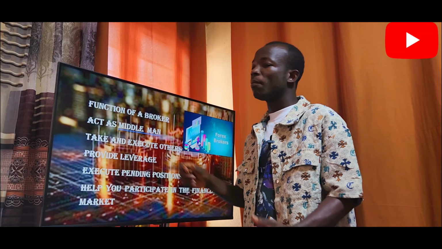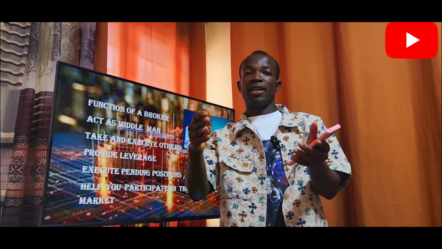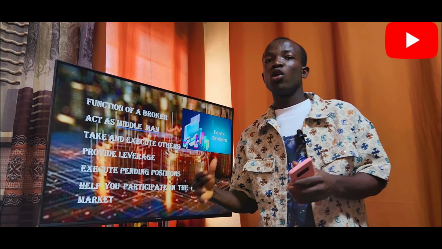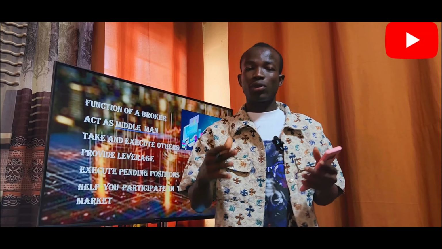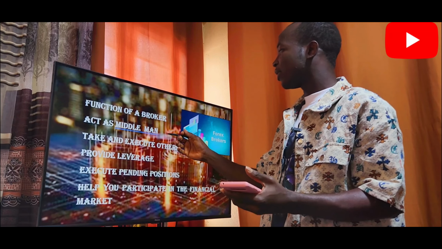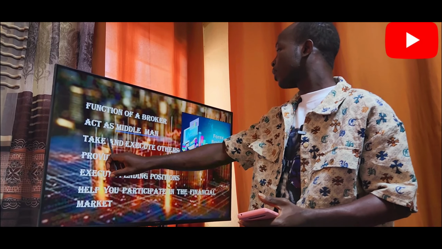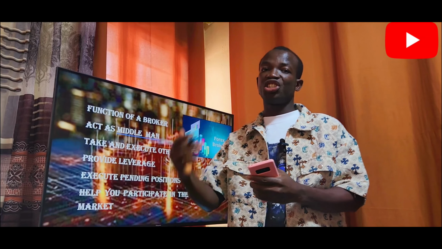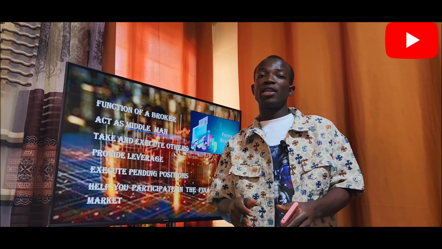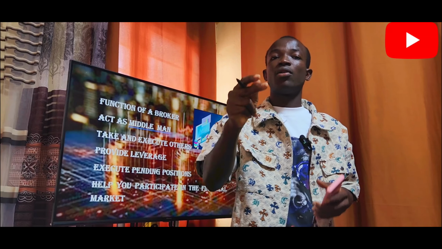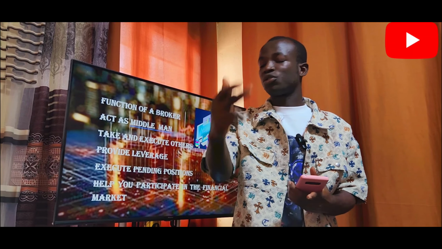They act as a middleman. For me to trade in the financial market, for you to trade in the financial market, you need a broker, because you can't just access that market without one. So the broker comes in as a middleman. They help exchange your orders. We also have take and execute orders, that is, exchanging orders. If I'm to buy GBPUSD here, and you, wherever you are, are to buy or sell GBPUSD, they exchange our orders. That's the function of a broker.